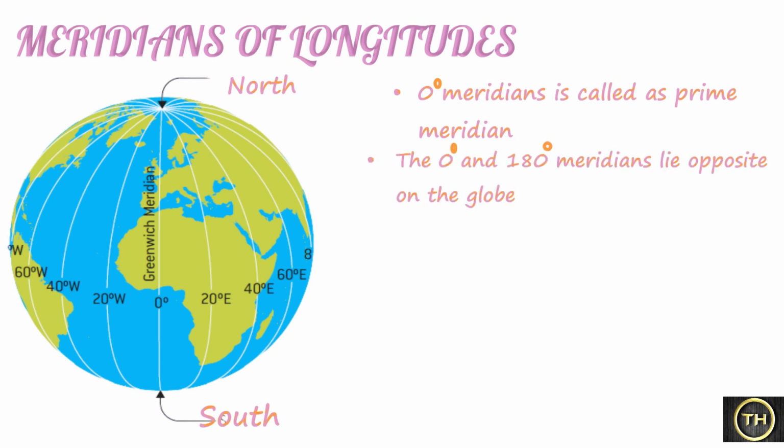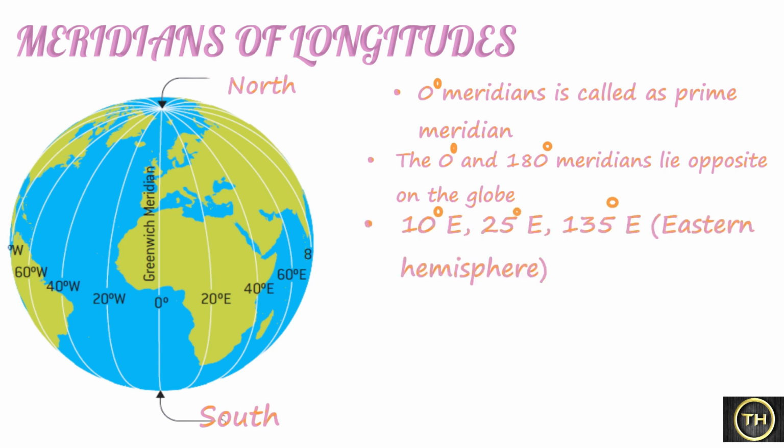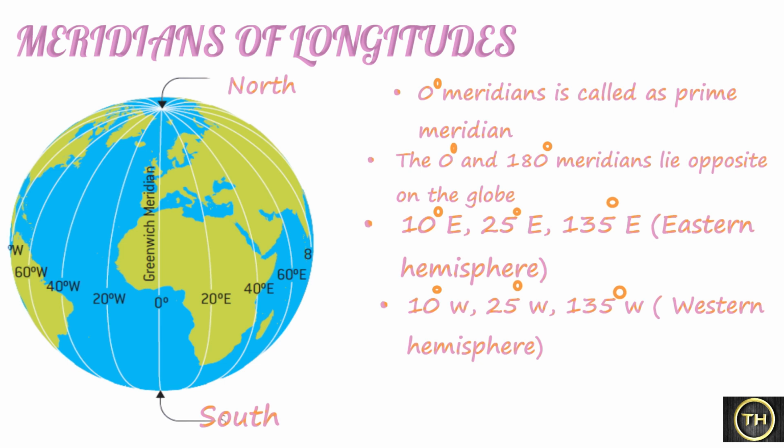The 0 degree and 180 degree meridians lie opposite on the globe, forming a circle. This circle divides the earth into the eastern and western hemisphere. All meridians are equal in size. Meridians in the eastern hemisphere are labeled as 10 degree east, 25 degree east, 135 degree east, while in the western hemisphere they are labeled as 10 degree west, 25 degree west, 135 degree west.